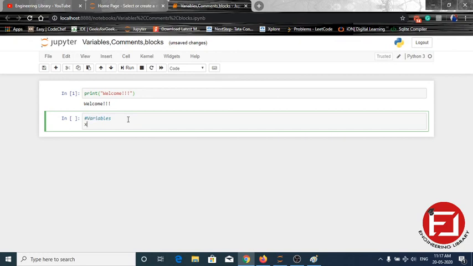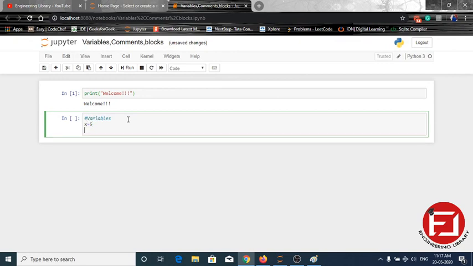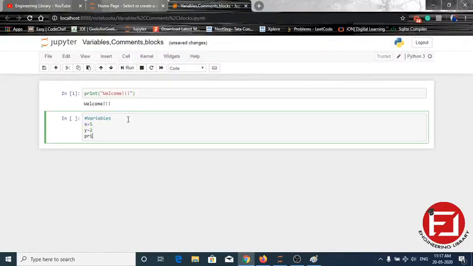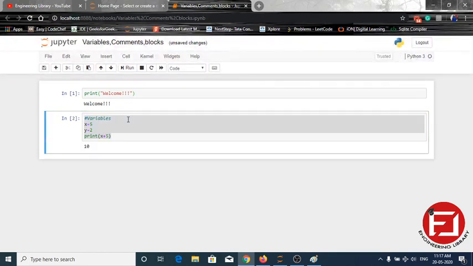Now x is equal to 5, y is equal to 2. Now print x plus 5, just addition. Now control enter. Yes, see this, x plus 5 means 5 plus 5, sorry, x plus y, so 7. So these x and y are variables.